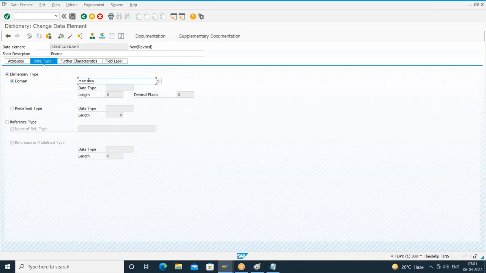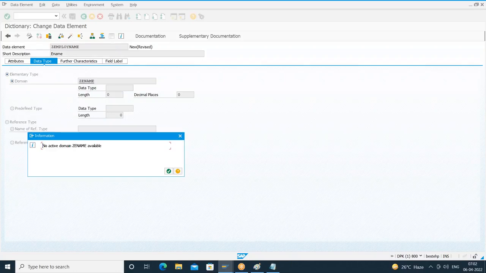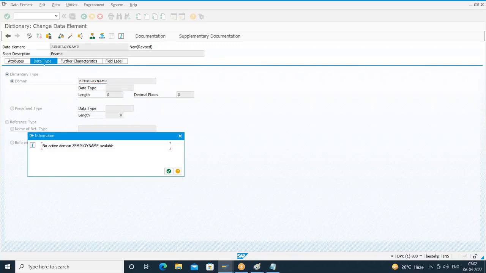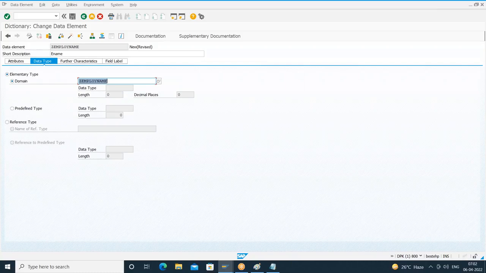If I press enter and this domain is already available, I'll get the data type and size. Otherwise, it will ask you to create the domain. The domain name and data element name can be same or it can be different. In this case, it is different. I'll press enter. It is saying that no active domain available. So I can double click, I can create it. Or I can give the same name, Z employee name. The domain name and data element name can be same. It's our wish. I'll press enter. It is also saying no active domain available. So let us create the domain.